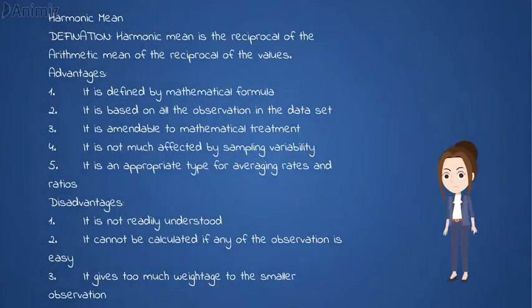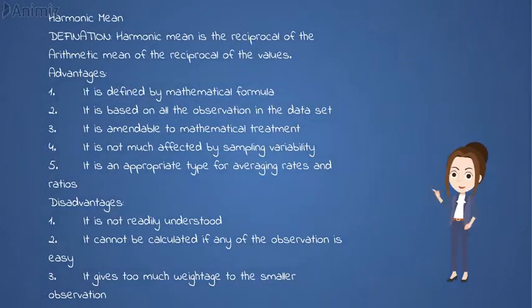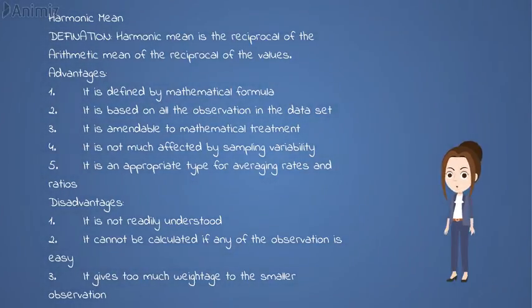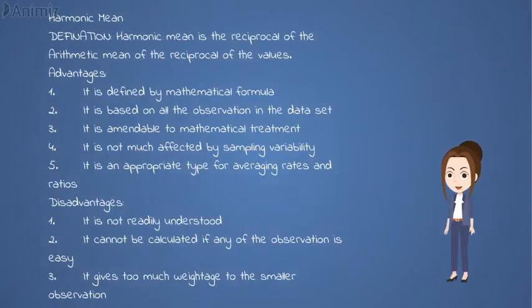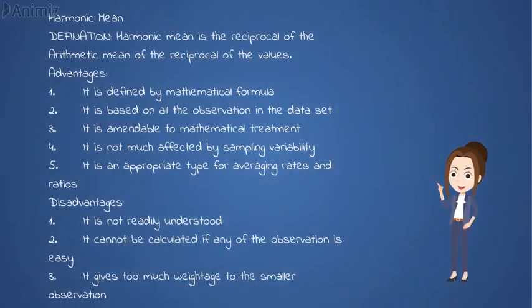Harmonic mean. Definition. Harmonic mean is the reciprocal of the arithmetic mean of the reciprocals of the values. Advantages. 1. It is defined by mathematical formula. 2. It is based on all the observations in the data set. 3. It is amenable to mathematical treatment. 4. It is not much affected by sampling variability. 5. It is an appropriate type for averaging rates and ratios.